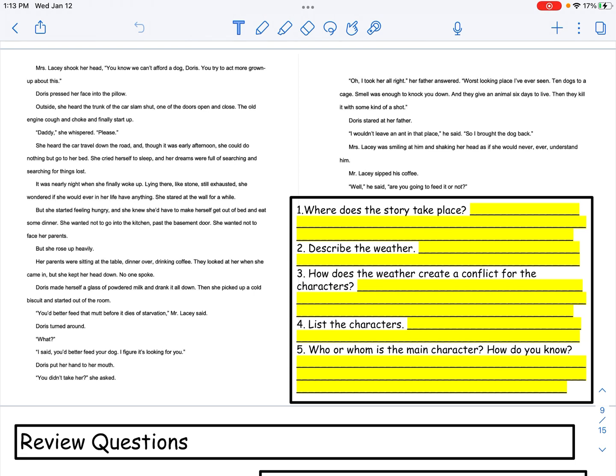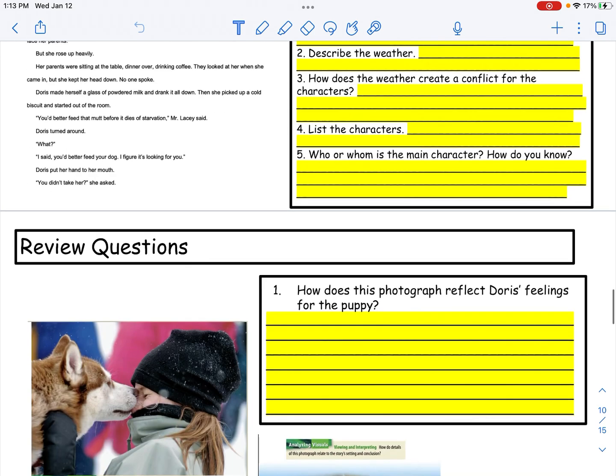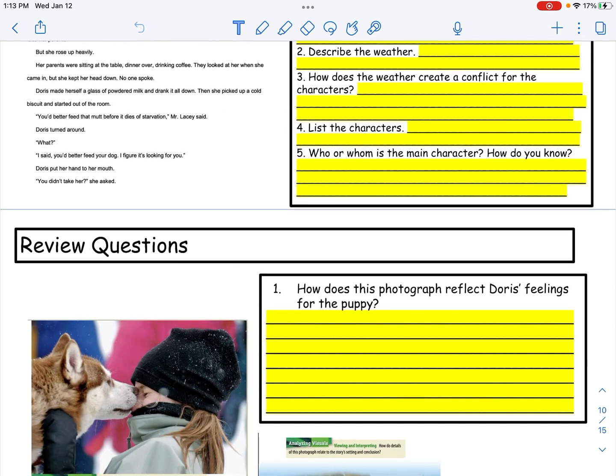Okay, so at this point you should be done reading the text and you're going to answer these 5 questions right here. It says, where does the story take place? Describe the weather. How does the weather create a problem, a conflict for the characters? List the characters, so what are the characters' names? And who or whom is the main character, and how do you know? So pause this video right now and answer those questions.